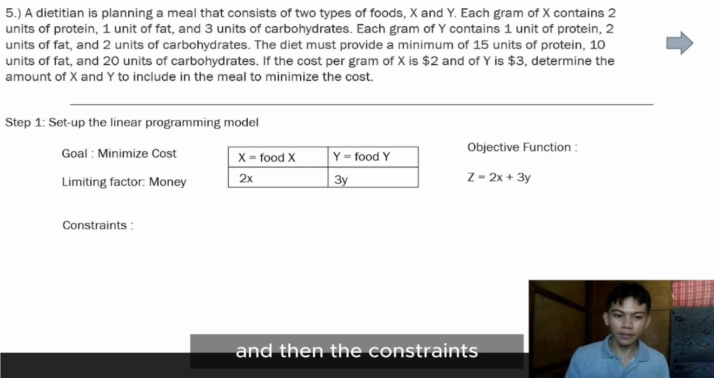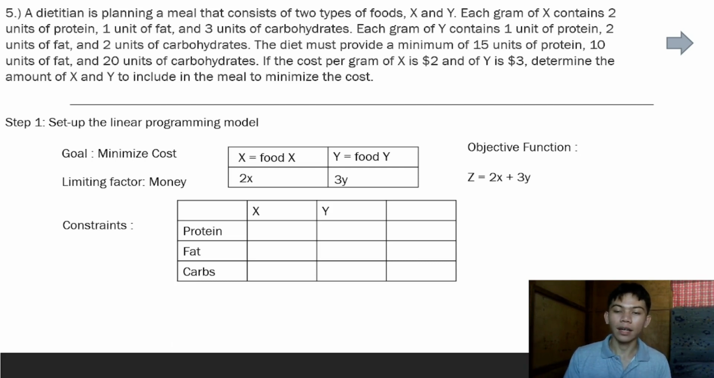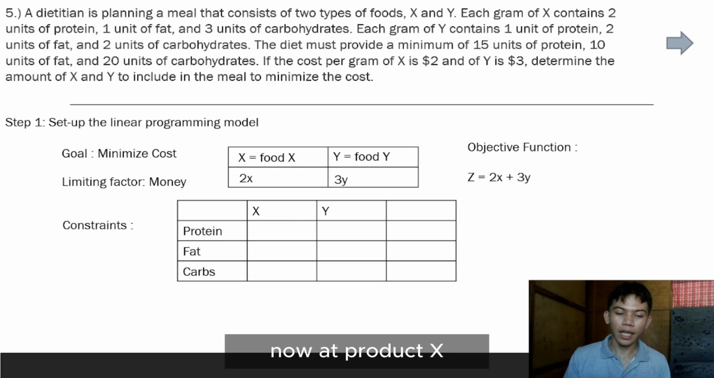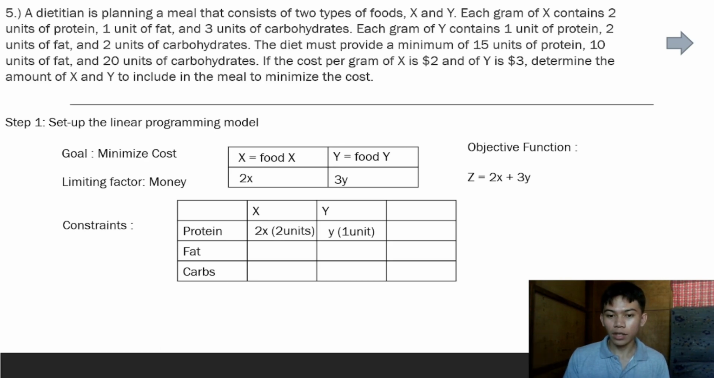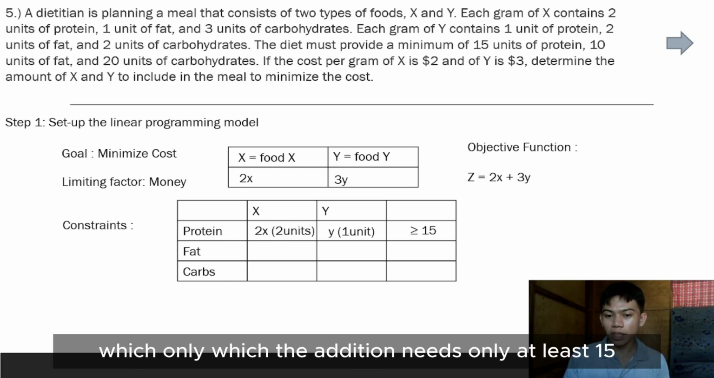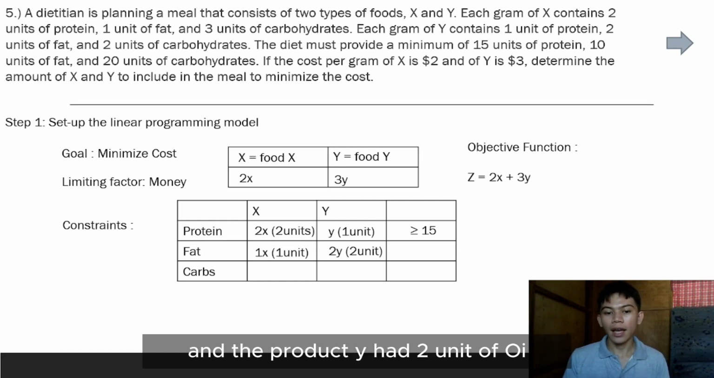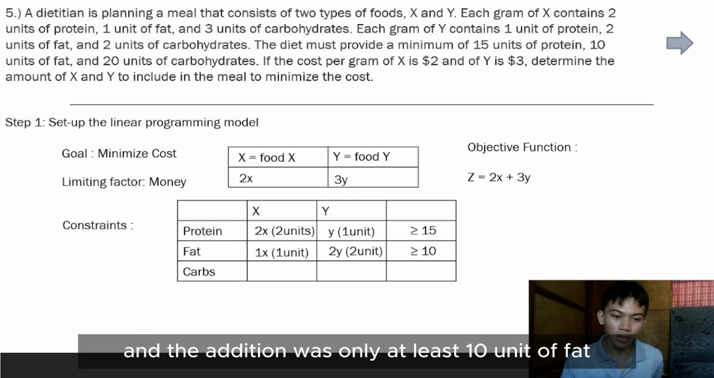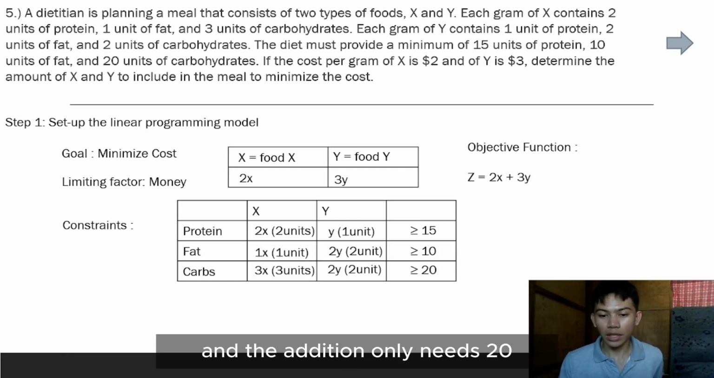And then the constraints. Since we have 3 components, which are protein, fat, and carbs, we know that we have 3 equations to be formulated. Product X has 2 units of protein, and product Y has 1 unit of protein, and the dietitian needs at least 15 units of protein. Next is the fat. Product X has 1 unit of fat, and product Y has 2 units of fat, and the dietitian wants at least 10 units of fat. Now the carbs: 3 units for product X, 2 units for product Y, and the dietitian only needs at least 20